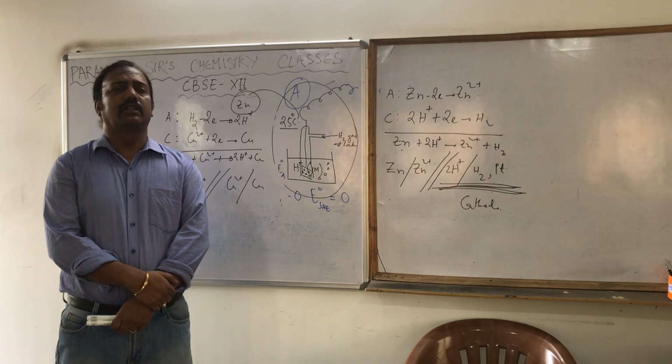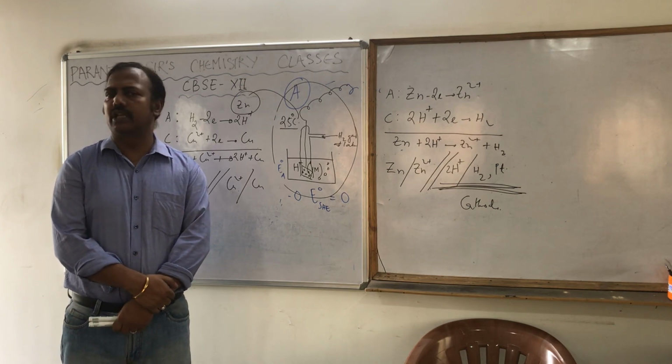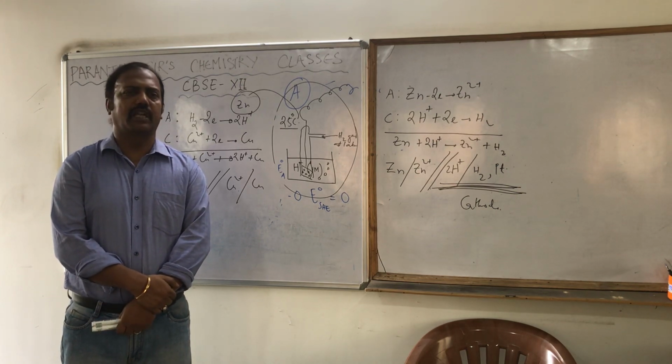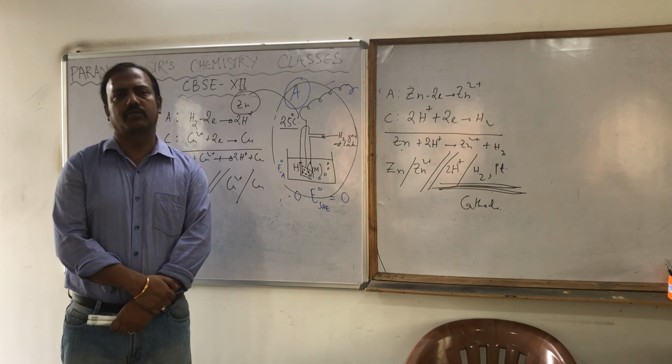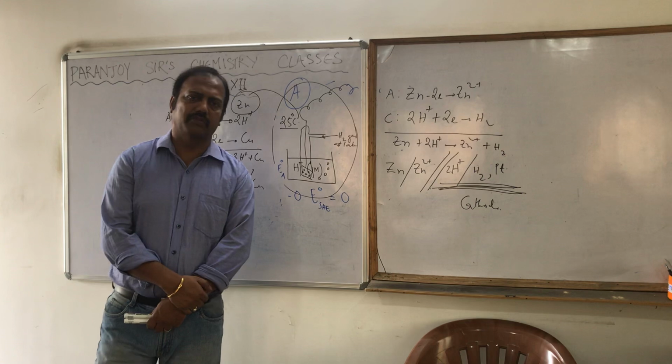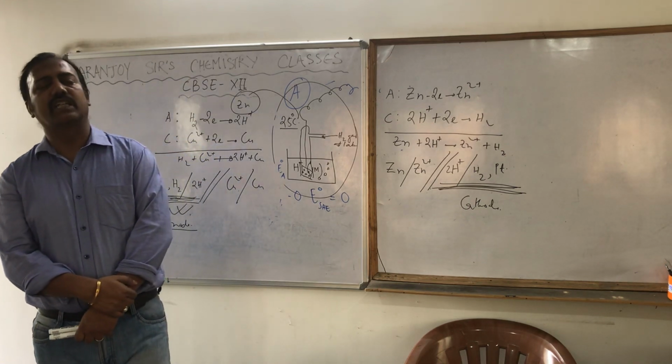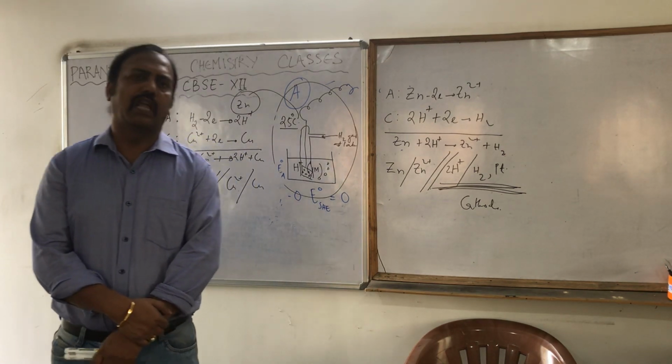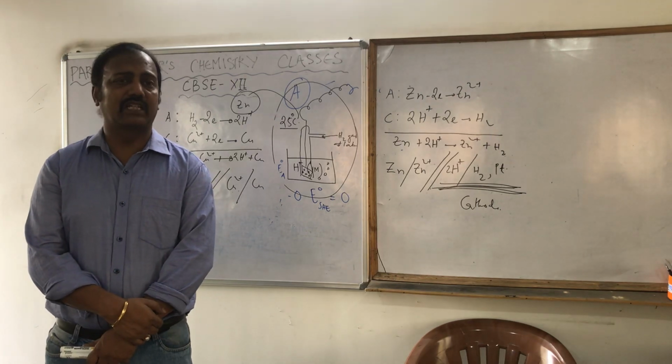Hope the electrode potential concept is clear to you, and how to measure the electrode potential, that also you understood. The SHE you understood, standard electrode potential you understood, standard EMF of the cell you understood, and obviously the standard condition.